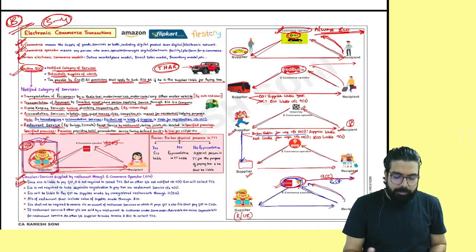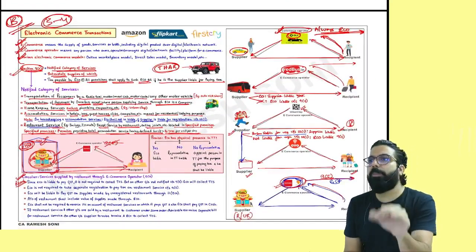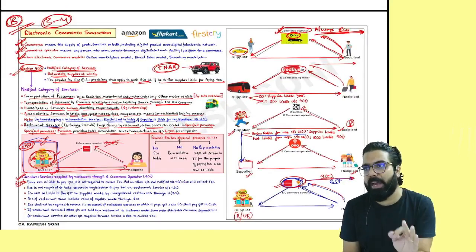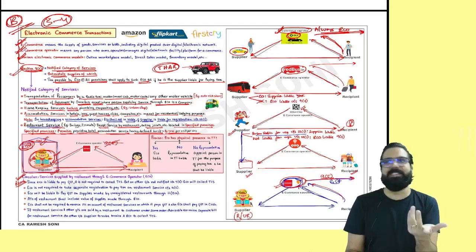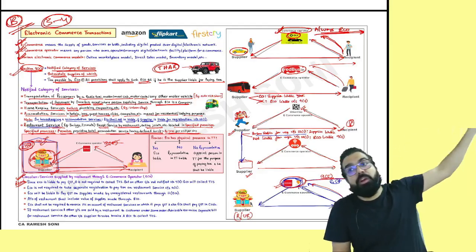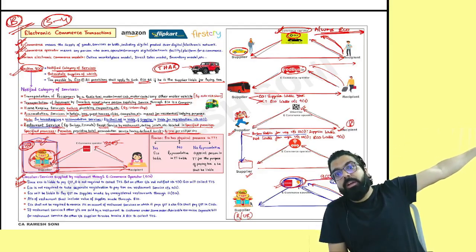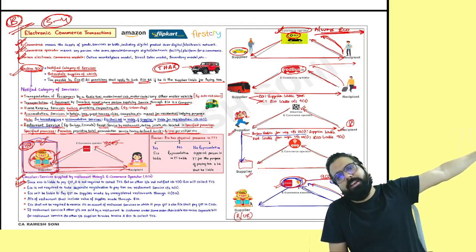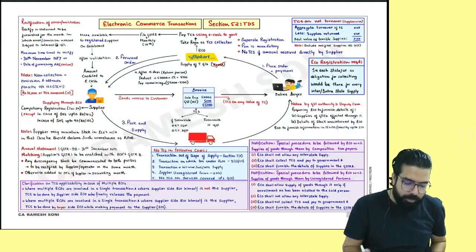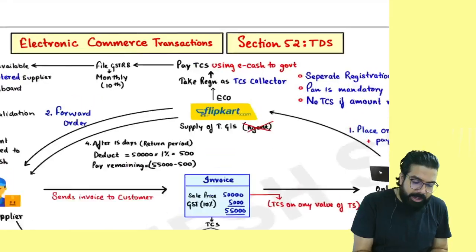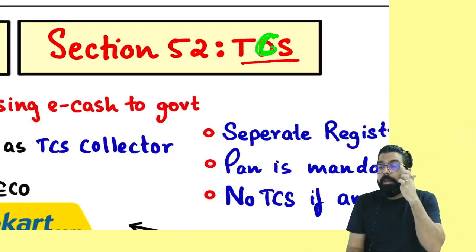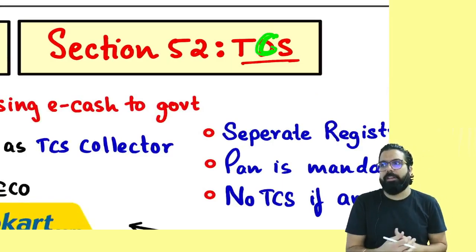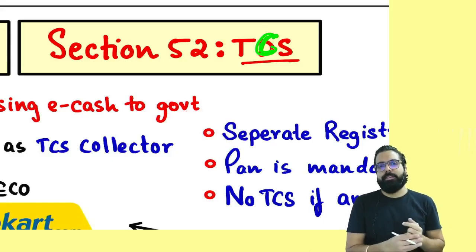Okay, I want to ask you one thing. If e-commerce operator has to pay under section number 9(5), e-commerce operator has to take what? Compulsory registration. This is in your registration chapter, section number 24, that e-commerce operator has to take compulsory registration. Now, the next one over here is e-commerce transaction, what is this? This is TCS. It should not be TDS. TDS is already done. This is what, everyone? TCS.